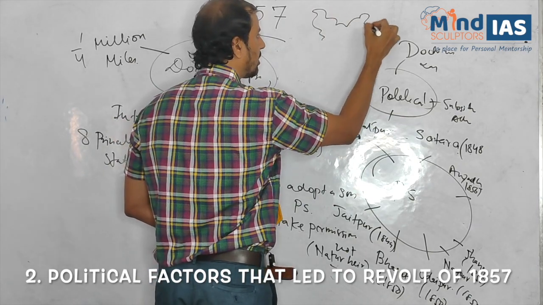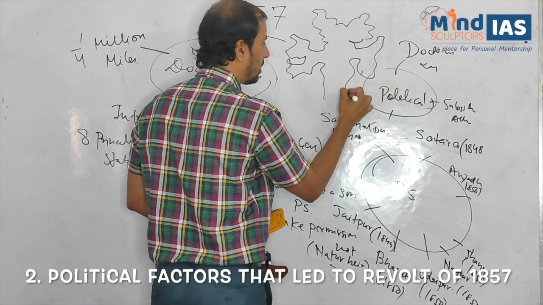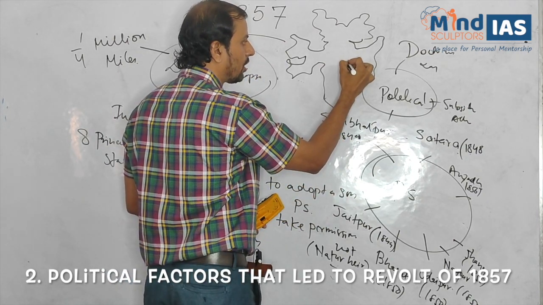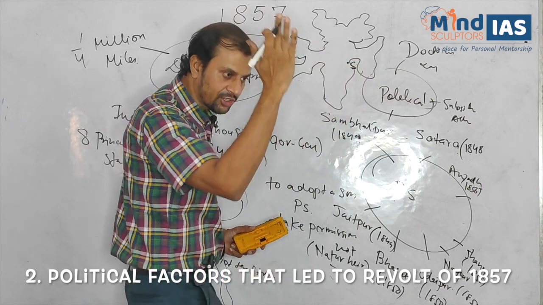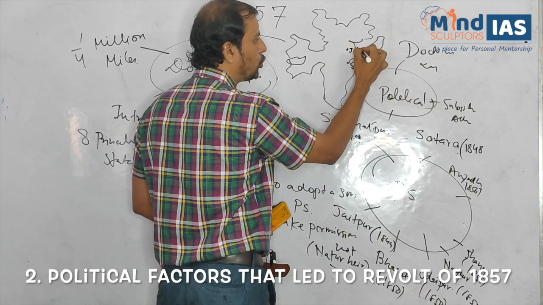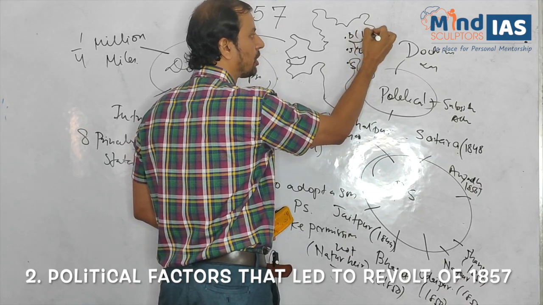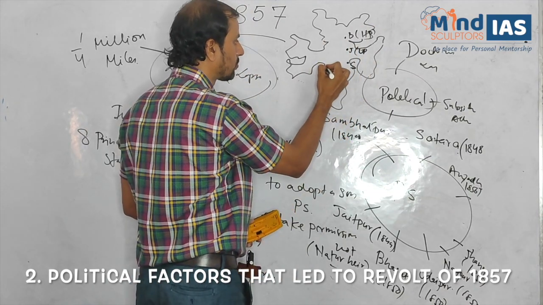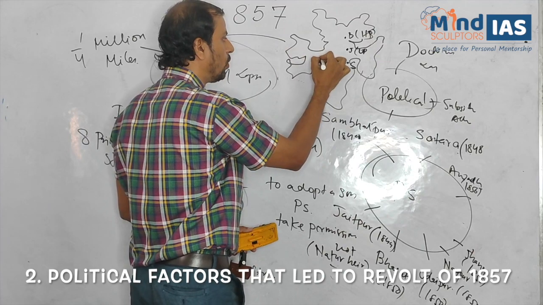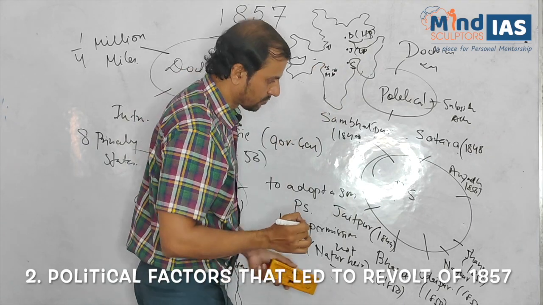These are very important in history, particularly for history optional. Now, Sambhalpur in Odisha or Chhattisgarh border, Jaipur, UP near Bundelkhand, Bhagat, Himachal Pradesh, Satara, Maharashtra, Udaipur we all know Rajasthan, Nagpur, again Maharashtra.